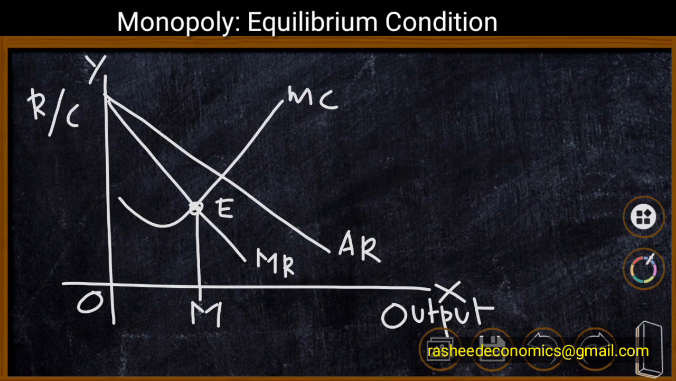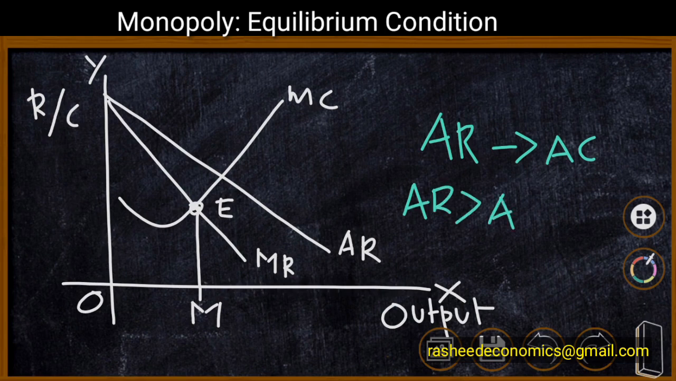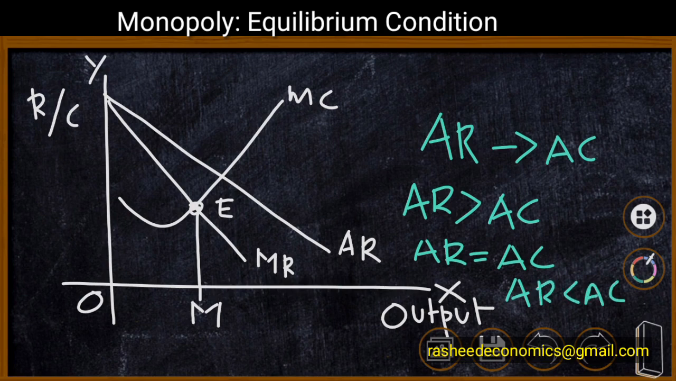In order to check whether a firm is earning abnormal profit, loss, or normal profit, we need to compare average revenue with average cost. We already know that there are three possibilities. AR may be greater than AC, which means that revenue is more than cost and the firm is earning abnormal profit. AR may be equal to AC, that means the firm is earning only normal profit, and AR may be less than AC. Here the firm is suffering loss. In case of monopoly, there is a single firm, therefore a single firm is suffering loss.